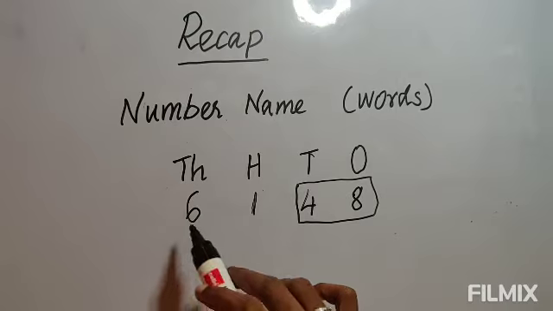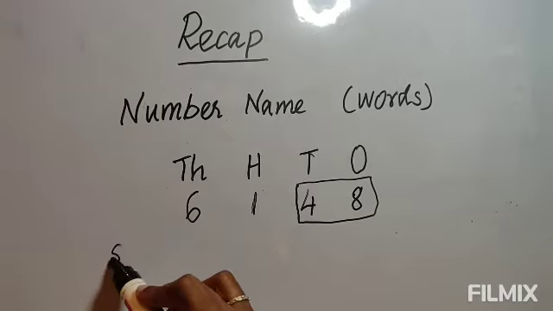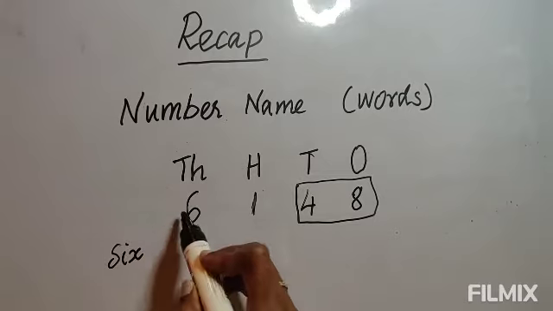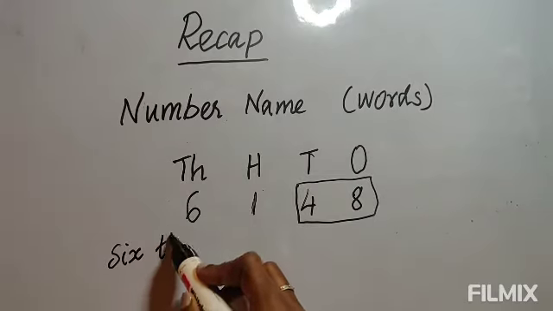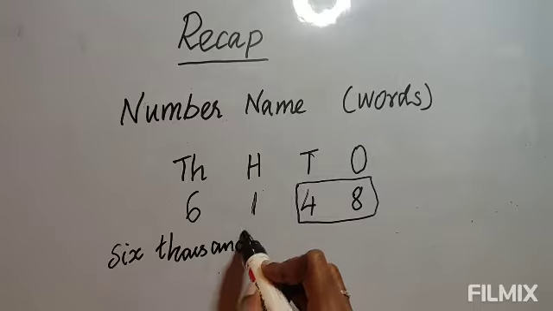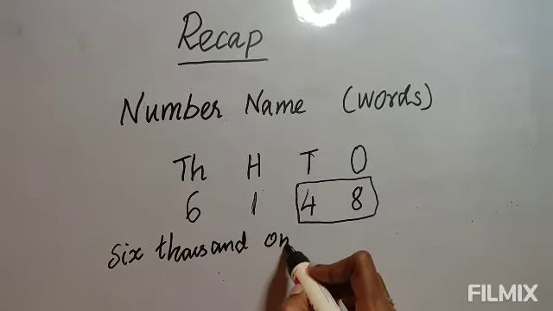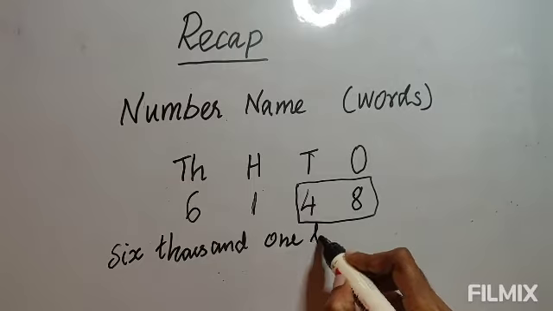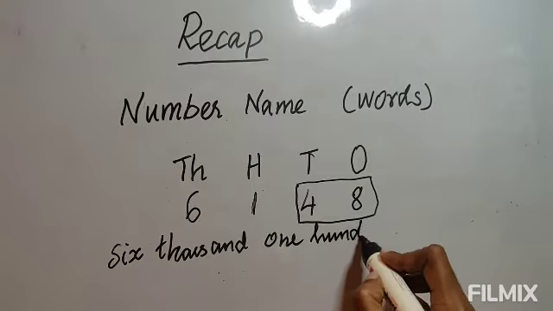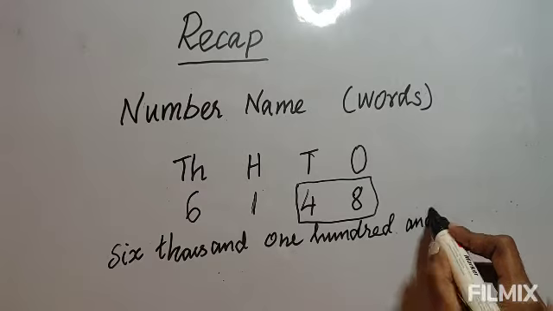All other digits, see the number here is 6, so you write 6 again, and its place is 1000, so you write 6000. The next number is 1, and its place is 100, so 100, and the last 2 you write together.